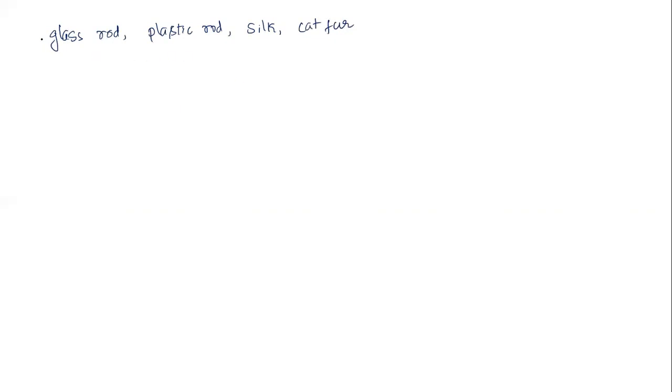What I'm going to do is take the glass rod first and rub it with silk. If I take a glass rod like this and rub it with silk, what will happen? The glass rod acquires one type of charge. We don't know which, but let's say some charge is acquired. And the silk also acquires one type of charge. I'll take these two, glass rod and silk, and rub them. Next, I'll take a second pair, the plastic rod and the cat fur.